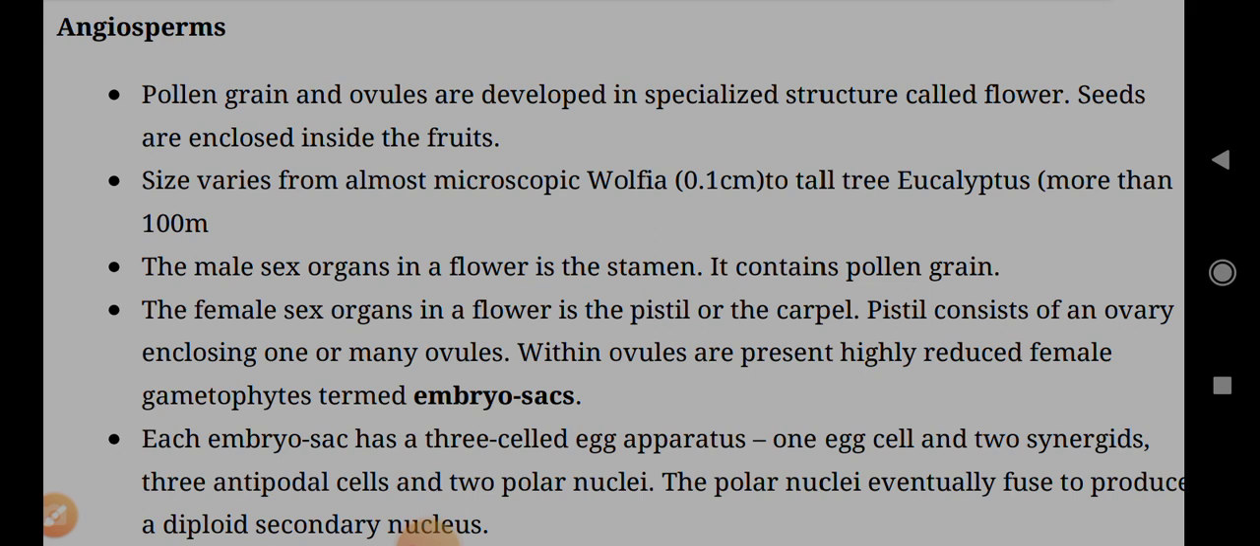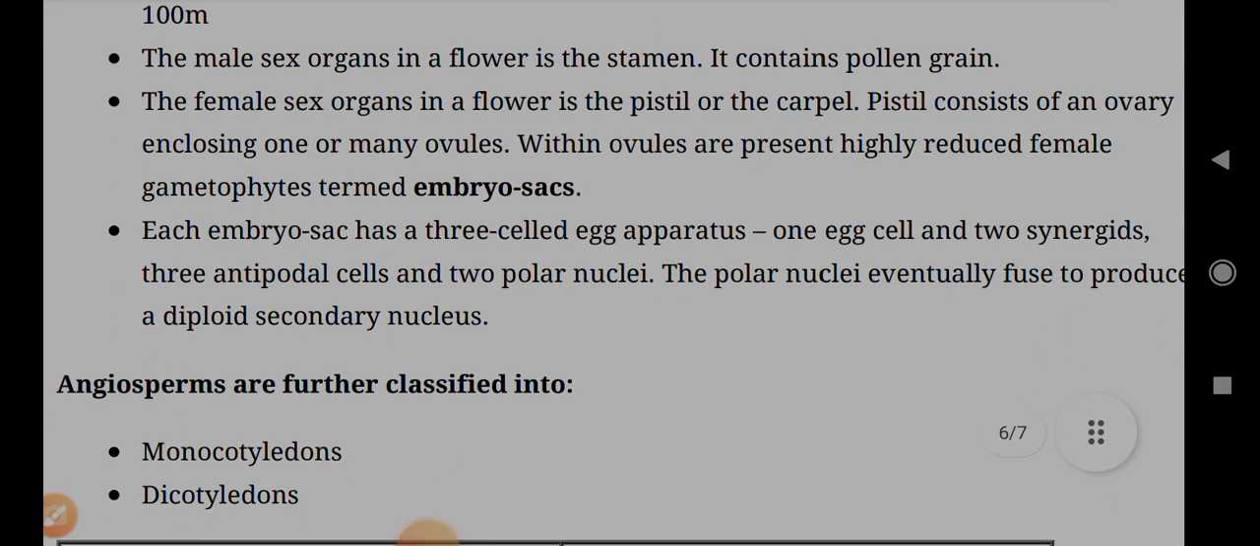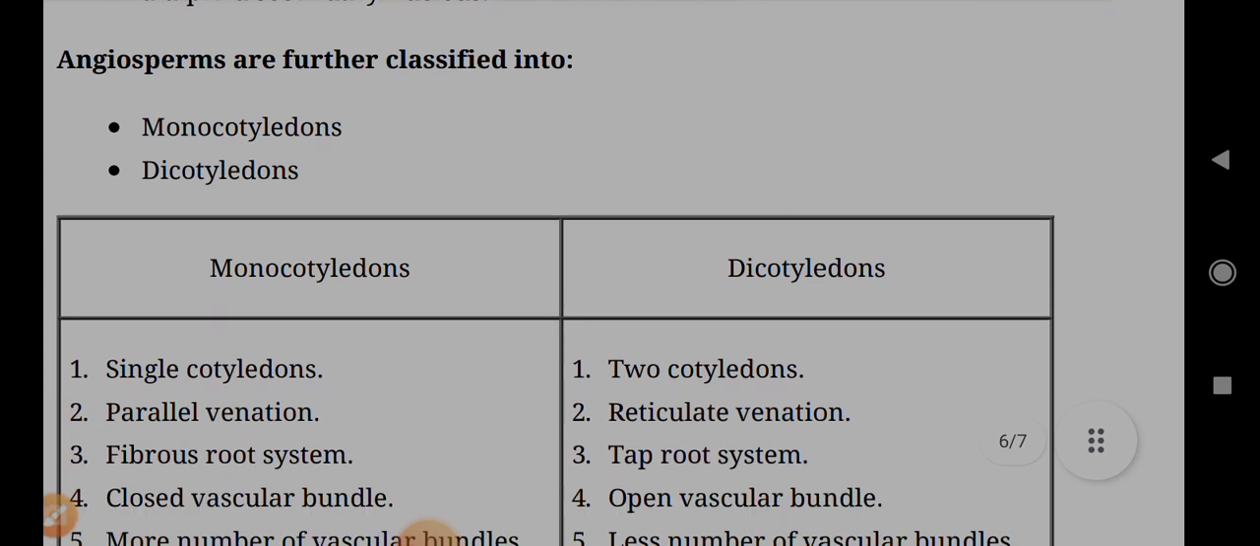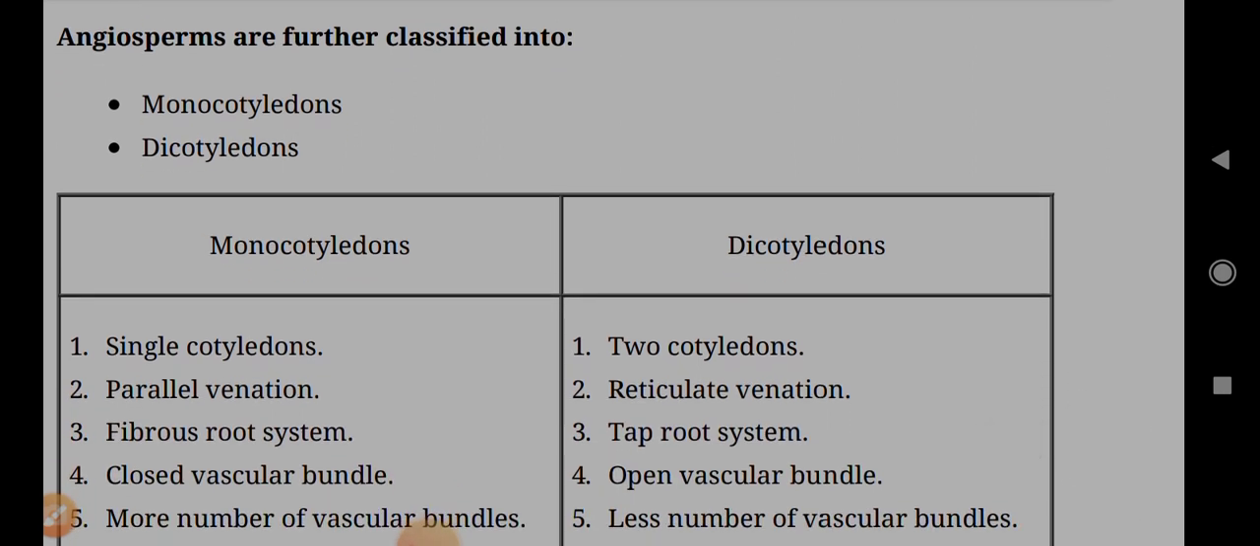Each embryo sac has a three-celled egg apparatus, one egg cell and two synergids, three antipodal cells, and two polar nuclei. Polar nuclei eventually fuse to produce a diploid secondary nucleus. Angiosperms are further classified into monocotyledons and dicotyledons.